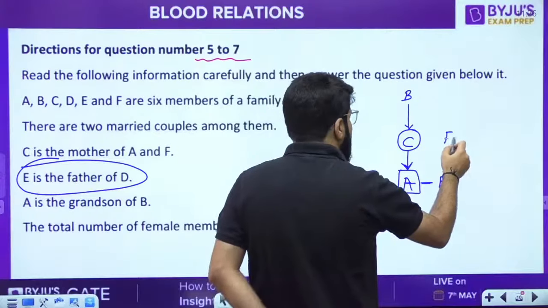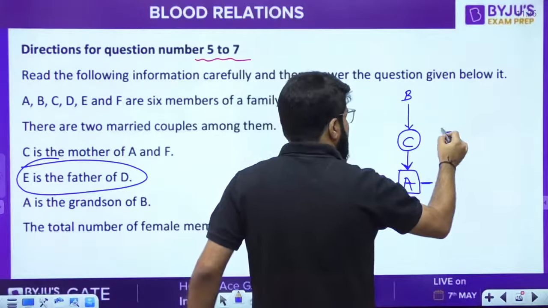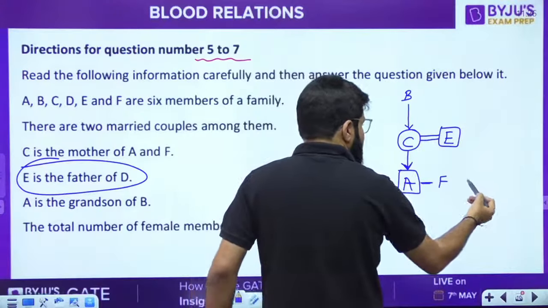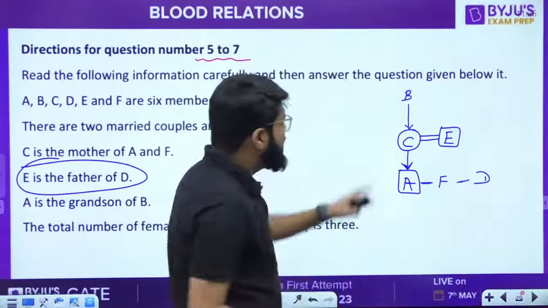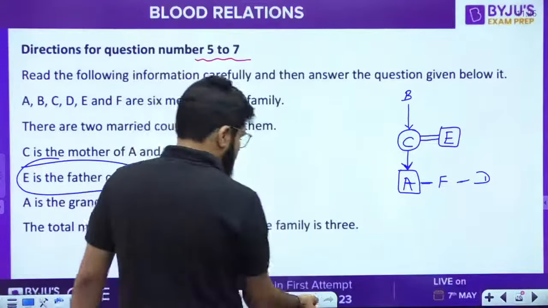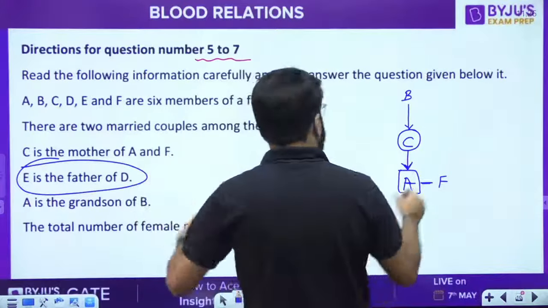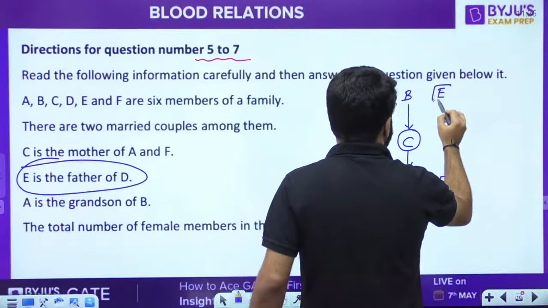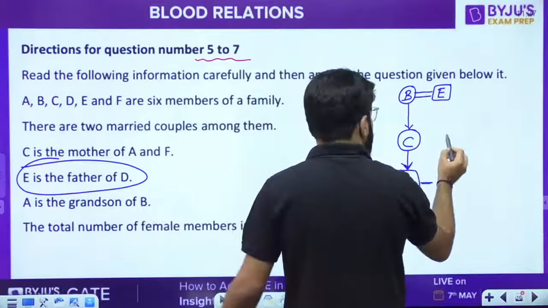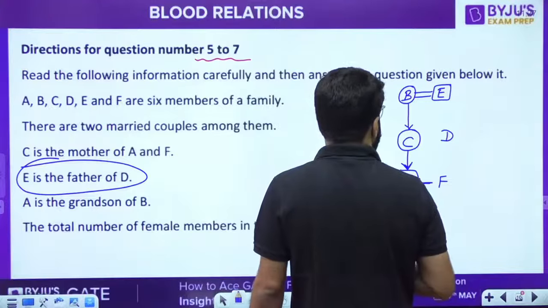Can E be here? E has to be the father of D, right? Suppose one case, if E is the father here, then D has to be somewhere in this level. But then it makes only one married couple. So definitely E should come up here. E should be married to B, so B becomes female, and E is the father of D, so D should come up here in the next stage.